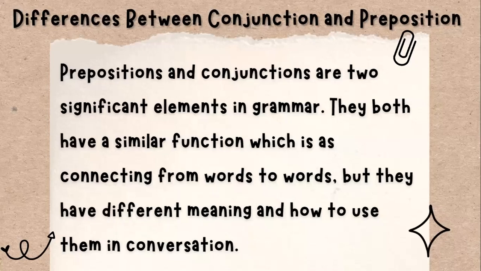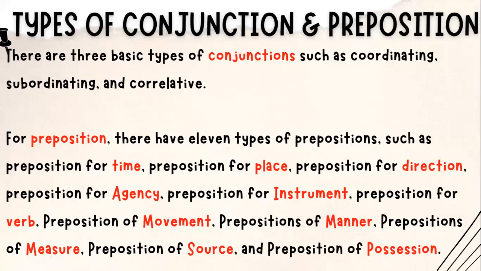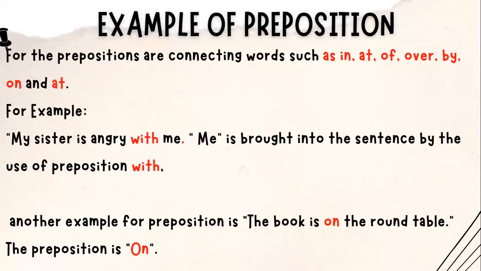Prepositions and conjunctions are two significant elements in grammar. They both have a similar function, which is connecting words to words, but they have different meanings and different ways of using them in conversations. Next is types of conjunctions and prepositions. There are three basic types of conjunctions: coordinating, subordinating, and correlative. And for the preposition, there are 11 types of prepositions, such as preposition for time, place, direction, agency, instrument, verb, movement, manner, measure, search, and possession.